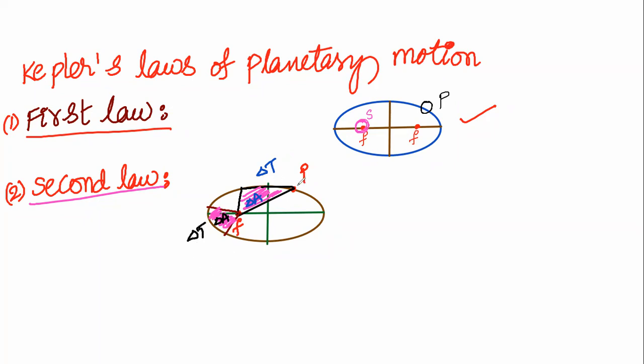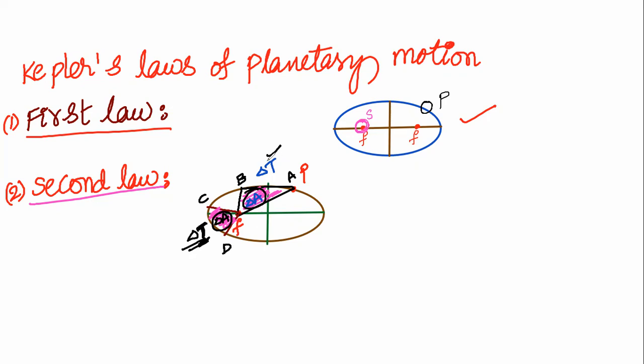Let us suppose this is a planet. The planet moves from point A to B in time interval delta t. Then delta A is the area covered by it. If it moves from point C to D in the same time period delta t, the area covered is the same.